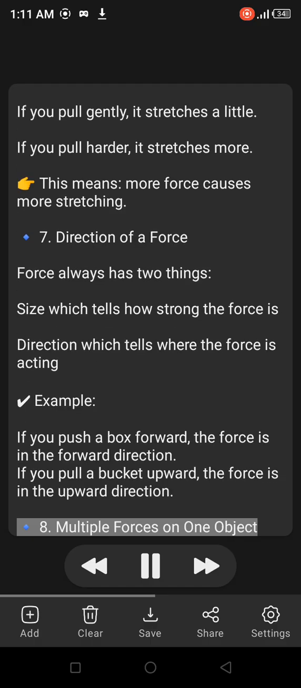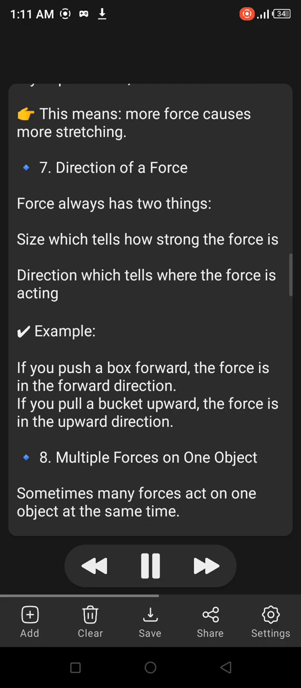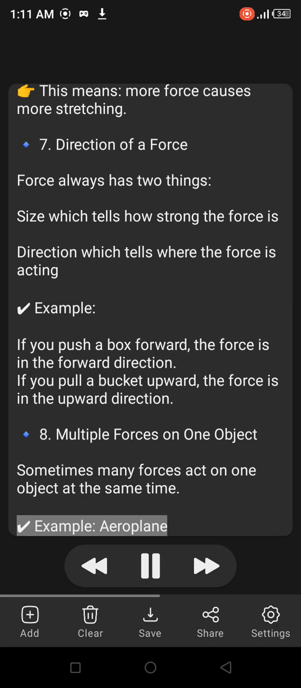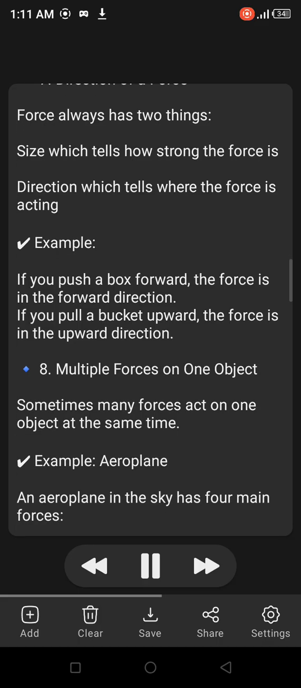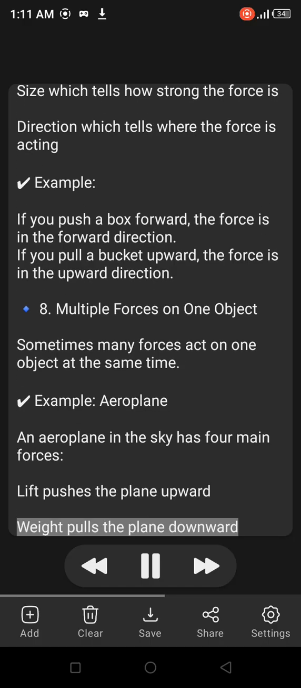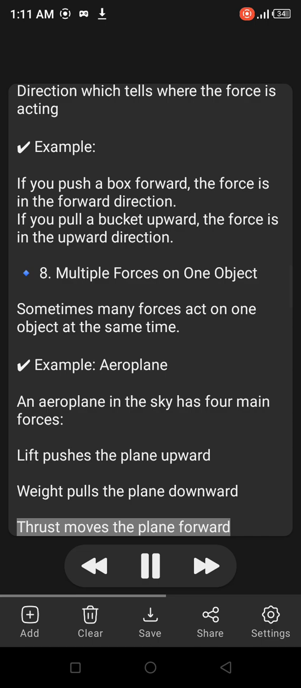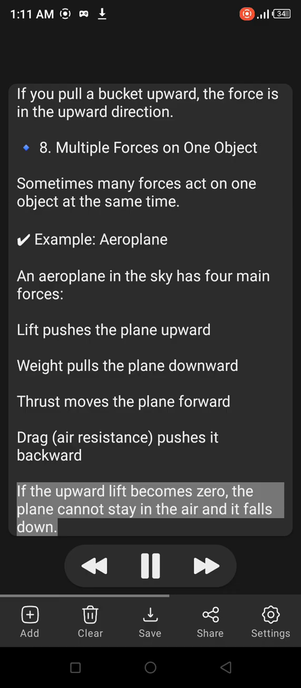8. Multiple forces on one object. Sometimes many forces act on one object at the same time. Example, airplane: an airplane in the sky has four main forces. Lift pushes the plane upward. Weight pulls the plane downward. Thrust moves the plane forward. Drag, air resistance, pushes it backward. If the upward lift becomes zero, the plane cannot stay in the air and it falls down.